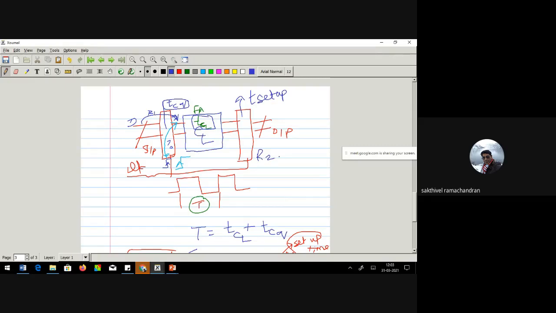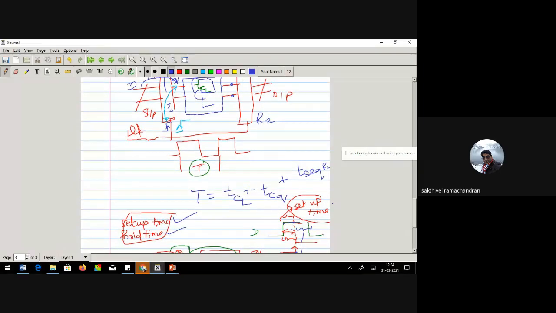What I mean to say is, what amount of time the data should be available at this flip-flop's terminals, this setup time also should be taken into consideration. So this T becomes appended with the setup time of register R2. That's all. Now the timing is complete.